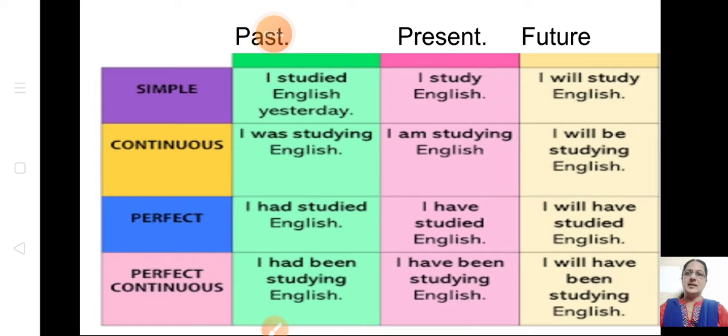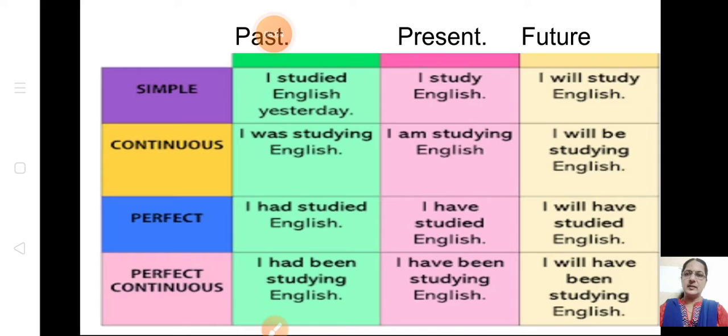Simple past tense, then past continuous tense, past perfect tense and past perfect continuous tense. Under future, what did we learn? Simple future tense, future continuous tense, future perfect tense and future perfect continuous tense. These four in each. In present tense there are four types, and past also four and future also four.